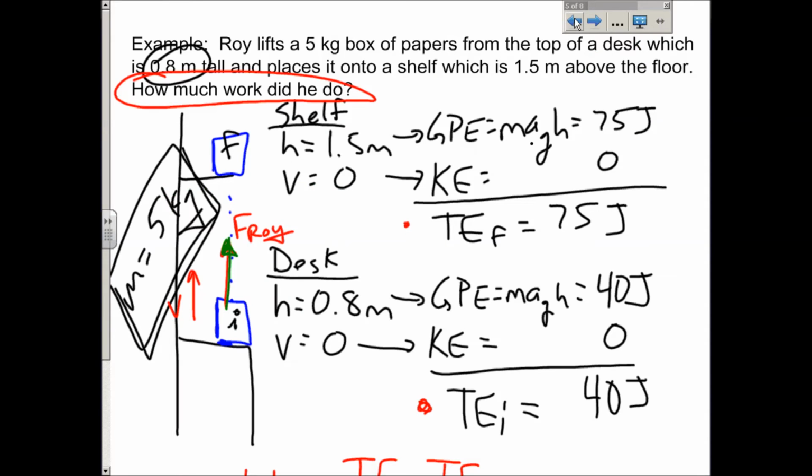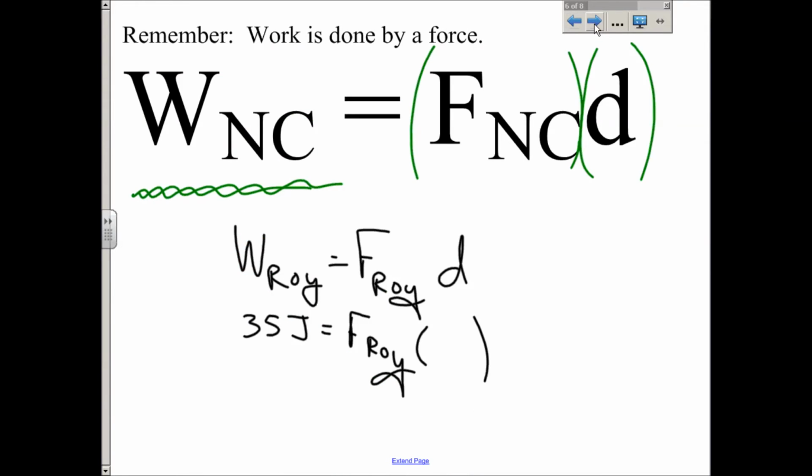Well, let's go back for a second and see if we can figure this out. The distance he lifted it, let's see. He lifted it from a height of 0.8 meters up to a point of 1.5 meters, right? So the distance would be the difference between those two things, wouldn't it? So 1.5 minus 0.8 means that the distance he exerted the force over to lift it was 0.7 meters, right? The difference between 1.5 and 0.8. Okay, so 0.7 meters. And now you can divide both sides by 0.7 meters to find his force.